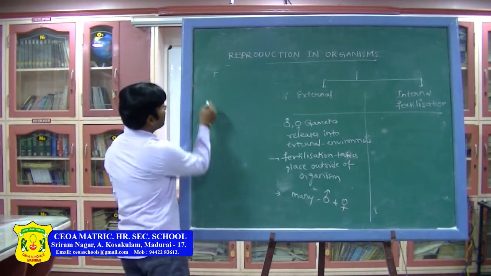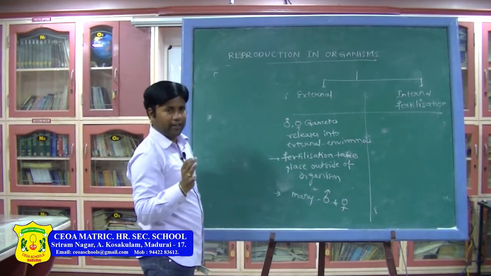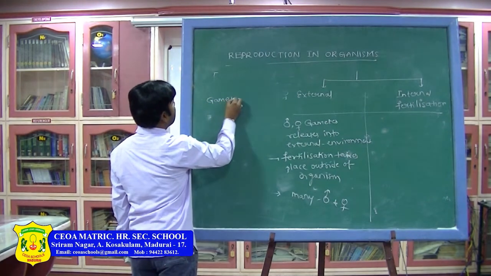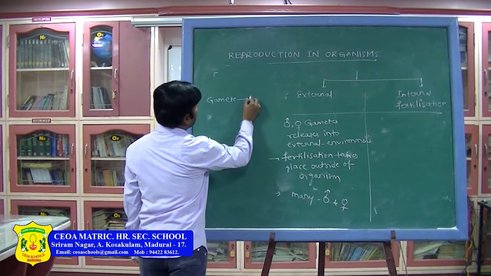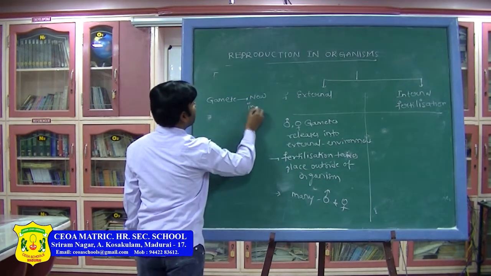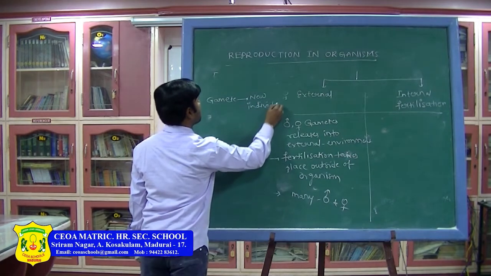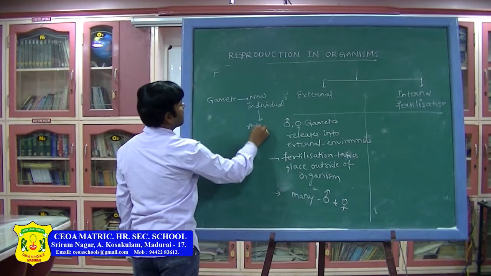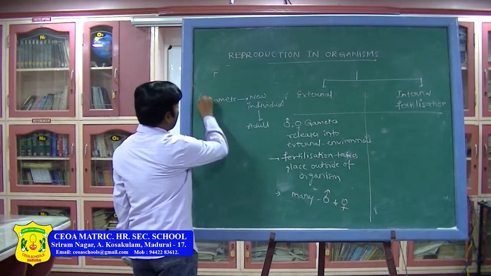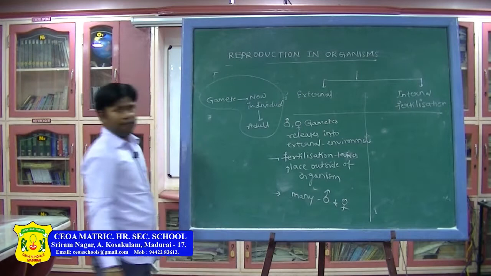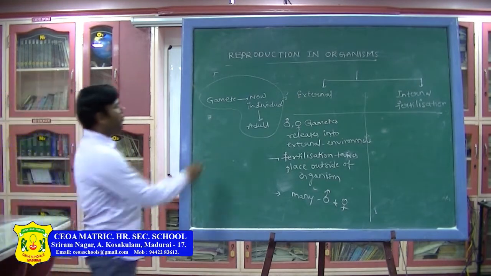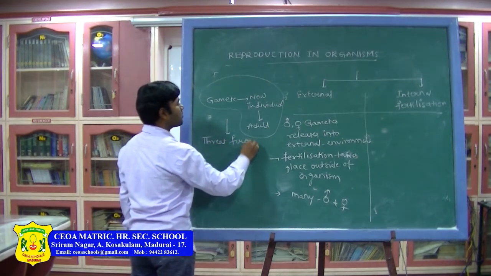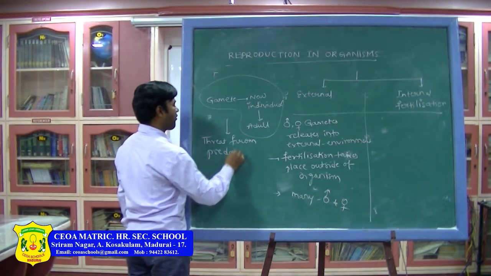But here there will not be proper care. Why? Because after releasing the gametes, a new individual comes and has to grow into an adult or developed one. Up to this many steps, there will be a threat from predators.